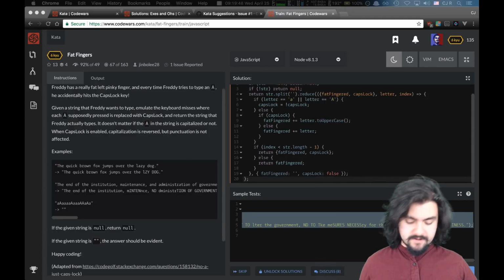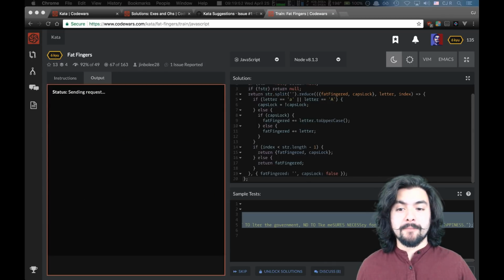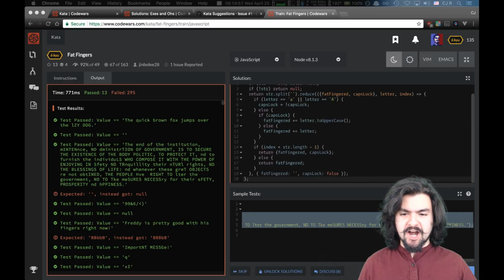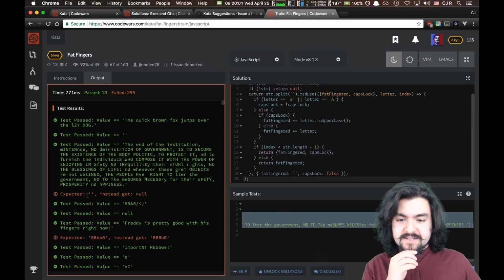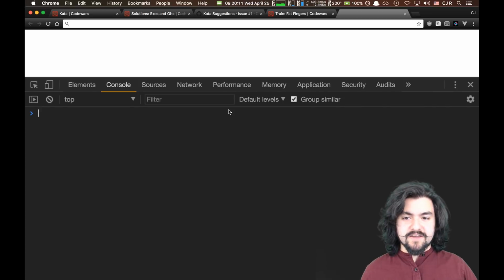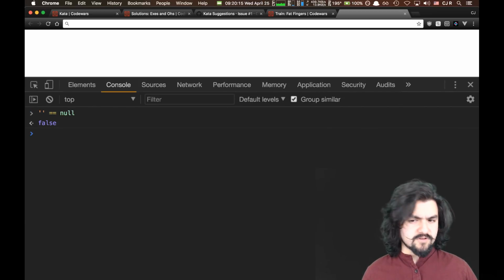All right, this is the one. Expected empty string. Oh, I'm using single equals, and single equals, I believe, will it coerce it? Let's see. If I do empty string single equals null, false.